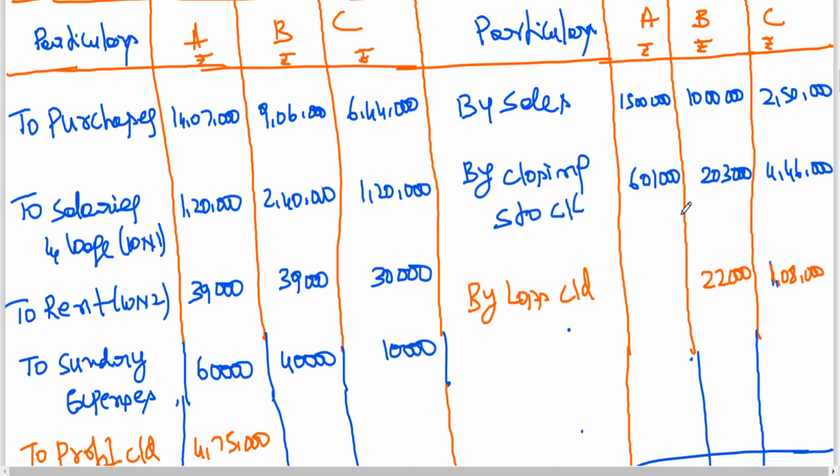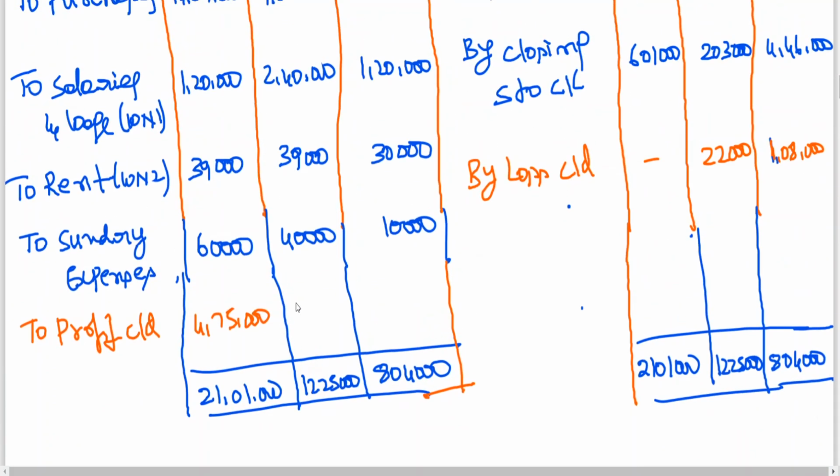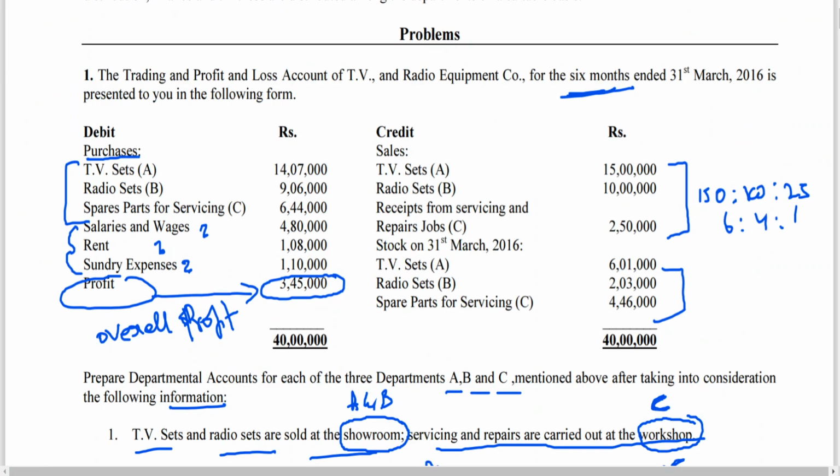$1,08,000 loss. Two departments are having losses, and one department is having profit. But because of the huge profit compared to B and C, you get a picture of the overall result. Take the calculator: 4,75,000 minus 22,000 minus 1,08,000 is equal to 3,45,000 overall profit you are having. Is this clear? It means overall profit you are getting. Performance seems to look all right.